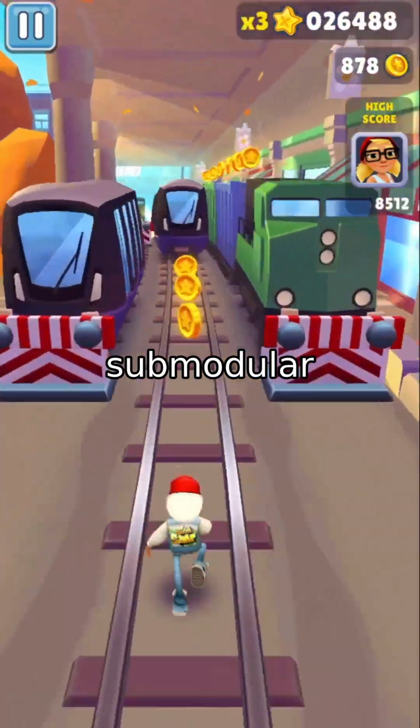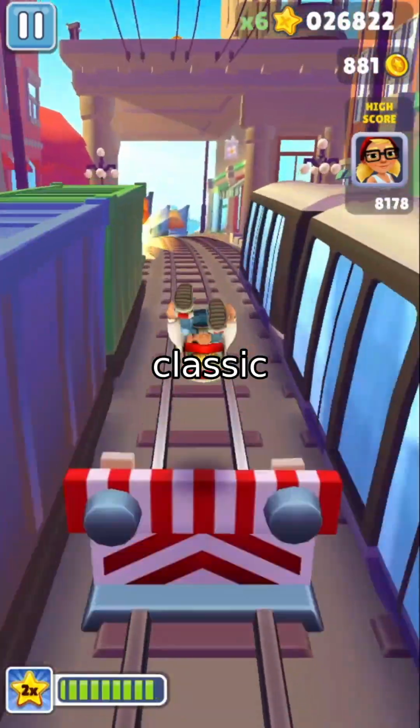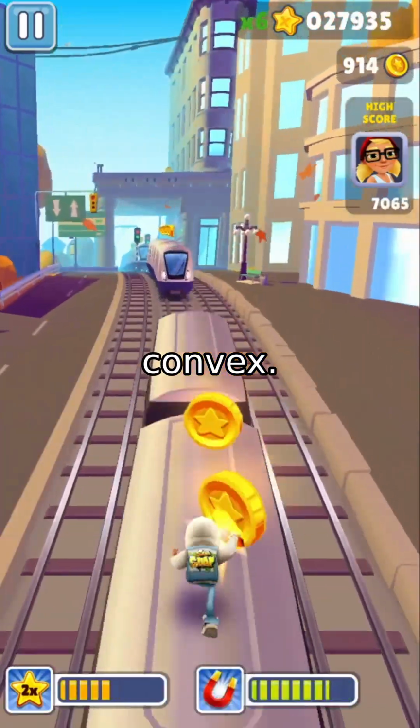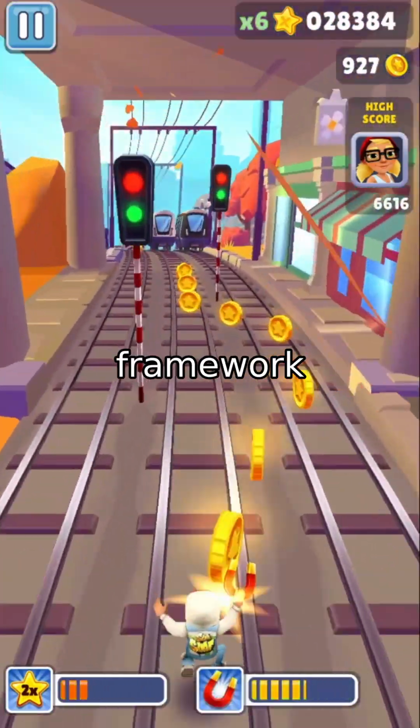Case 1, online submodular function minimization. This is a classic hard problem. Submodular functions are discrete, non-smooth, and often not even convex. Traditional methods fail, but our framework shines.